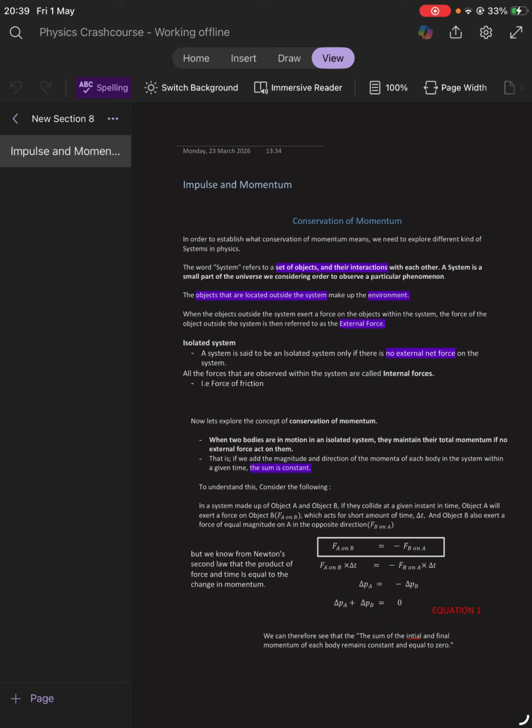When objects outside the system exert a force on the object within the system, the force is referred to as an external force.